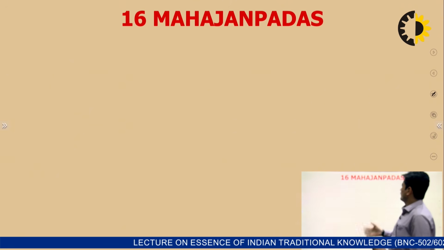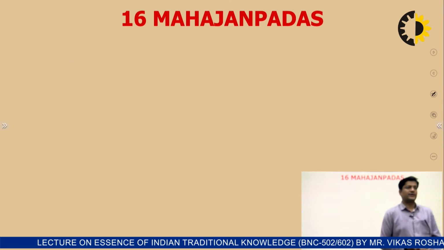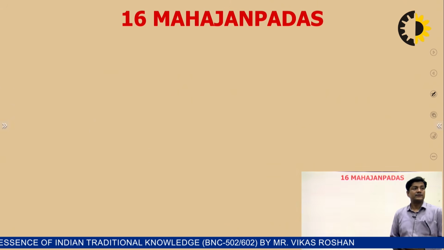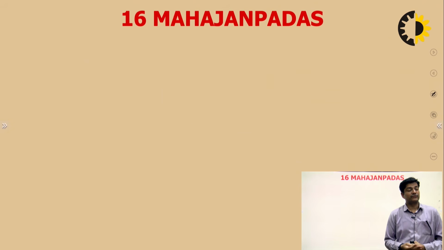Before I tell you about these 16 Mahajanpadas, I tell you that it covers states like Mahajanpada, the great states of that time, larger states greater than the Janpad. It starts from Kashi, Kausal, Kuru, Kamboj, the 4.